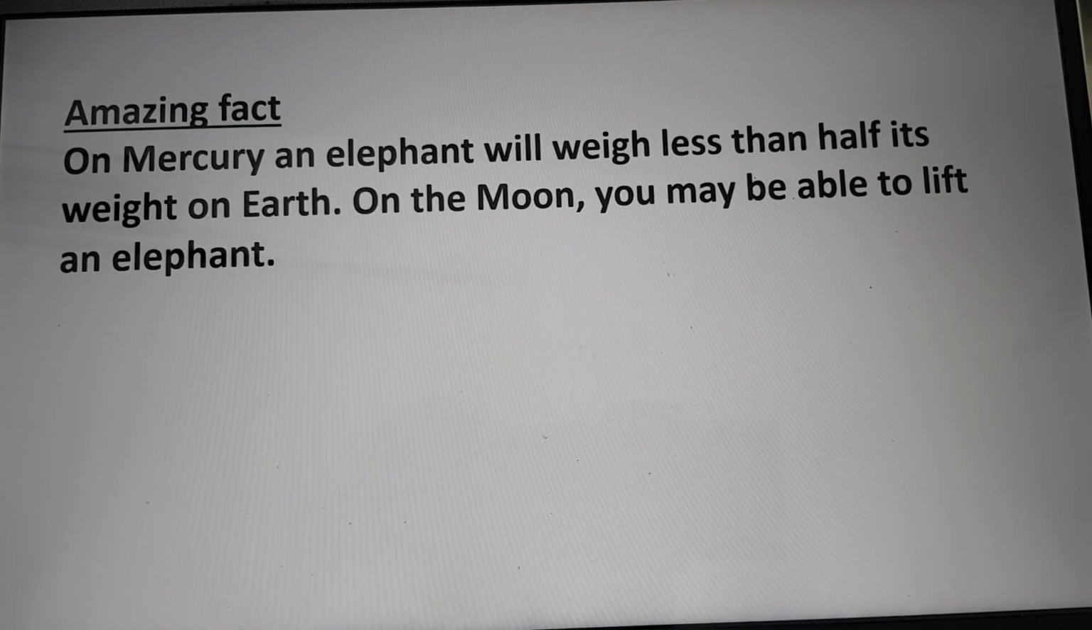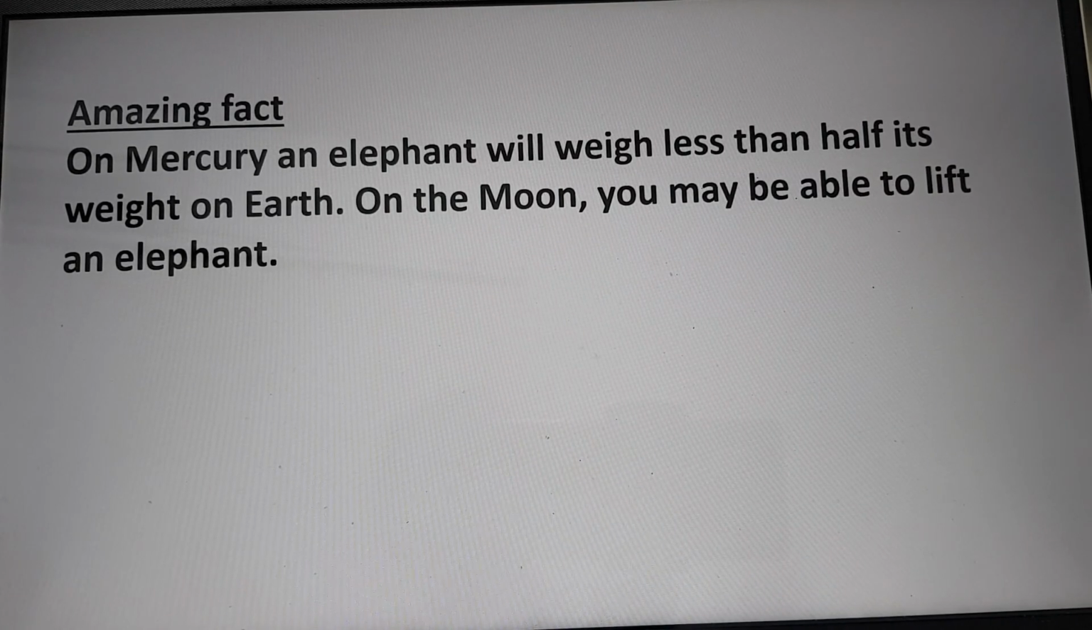Please go through the textbook pages 120 and 121. Read the questions and write the answers in the textbook.